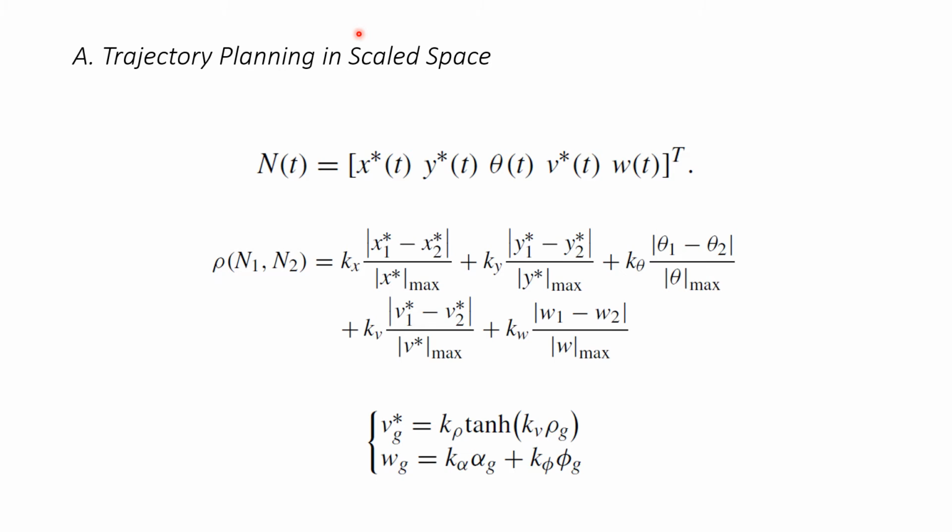Find near side node function finds the nearest node in the tree to random node n rand. The distance matrix between states is defined as in the second equation, where kx, ky, k theta, kv, kw are positive weight coefficients less than 1. x1 star and x2 star are longitudinal coordinates of two states. X star max is the largest x star value of all nodes in the tree. To guide the tree to extend sideways, the lateral coefficient kv is chosen larger than others. That is, the smaller the lateral error of the node, the larger the probability to extend.